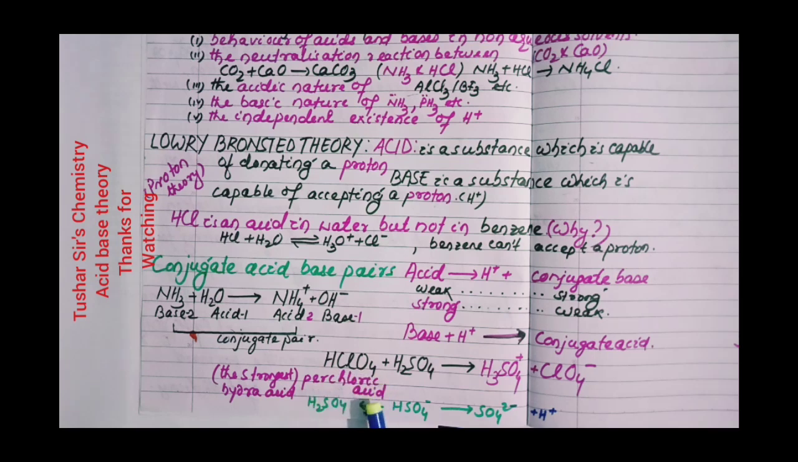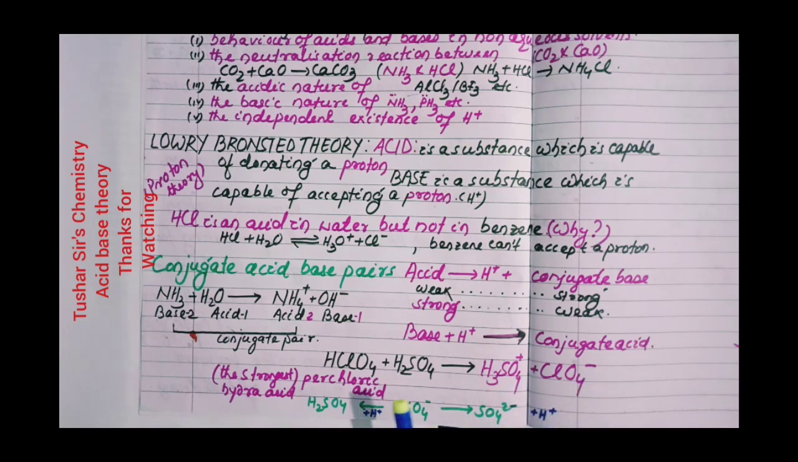HClO4 is perchloric acid, the strongest hydroacid. H2SO4 is an acid in all cases, but in case of HClO4 and H2SO4, H2SO4 is a base. HClO4 is the strongest acid known so far. HClO4 provides H+ and H2SO4 becomes H3SO4+. In this case, H2SO4 is a base because it accepts H+ provided by the strongest hydroacid perchloric acid, and it becomes ClO4-.